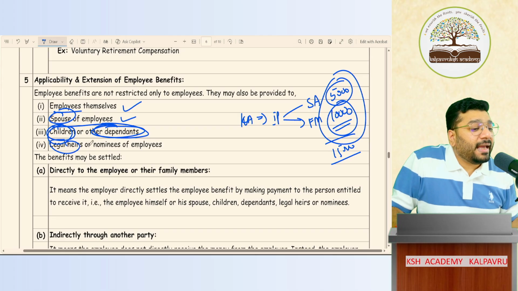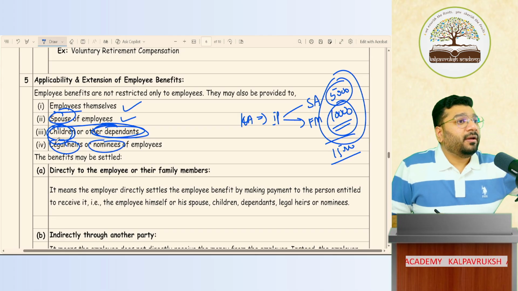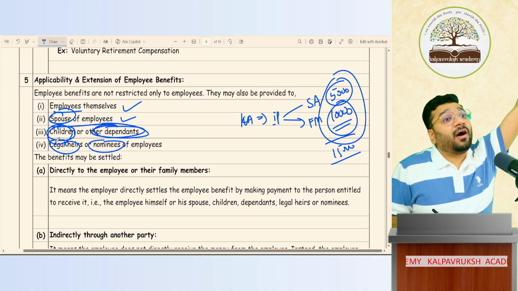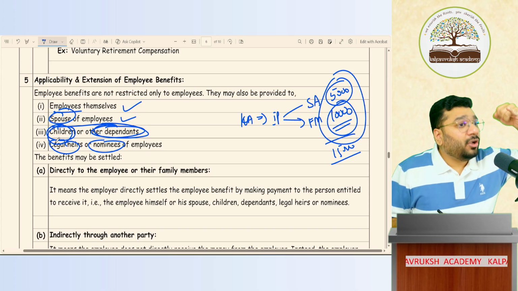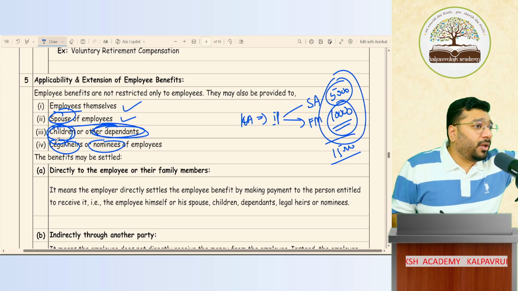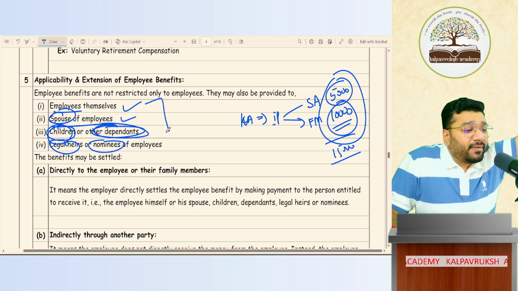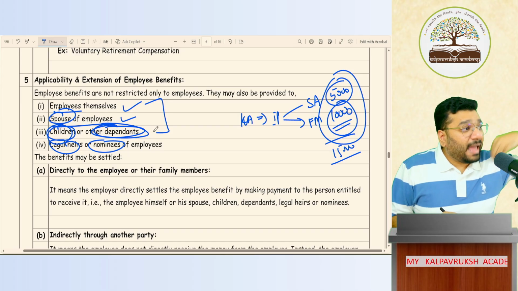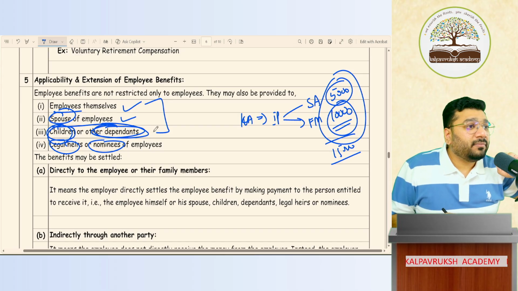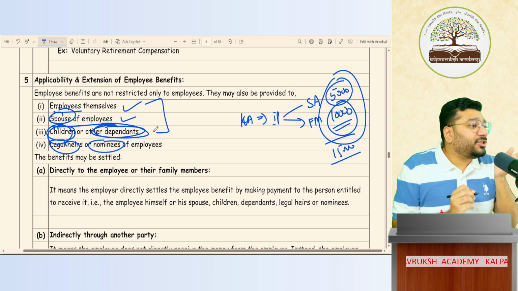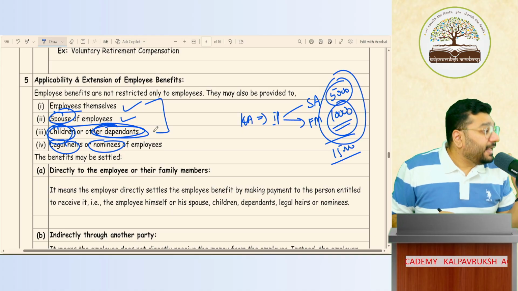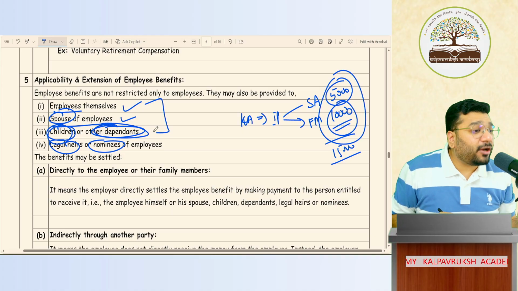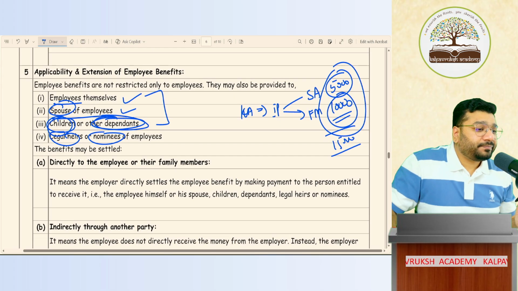Or any other legal heirs or nominee. Means, for example, let's say my very far cousin is very close to me, right? They are neither my dependent, nor my children, nor my spouse, nor my employee. So cousin is not getting covered in above 1, 2, 3 points. But I've made them as my legal heir. How? Through a will. In my will, I've mentioned that she is one of my legal heir. She is my nominee. In that case, if any benefit is extended to such legal heir or nominee, it will also be considered as employee benefit. Got it? Not got it?